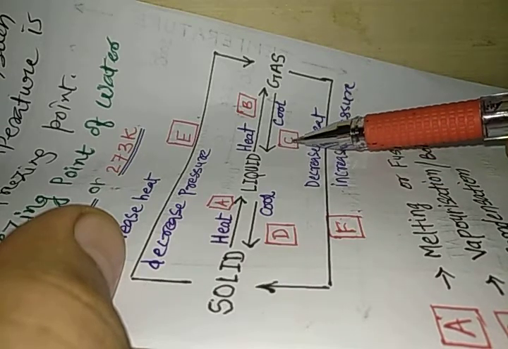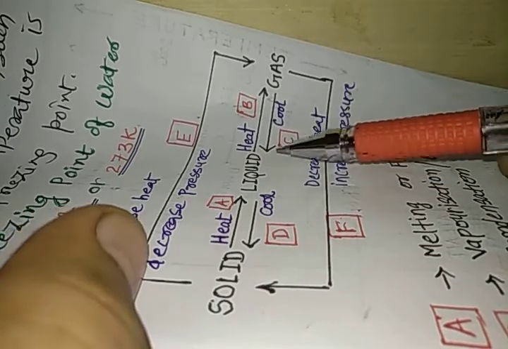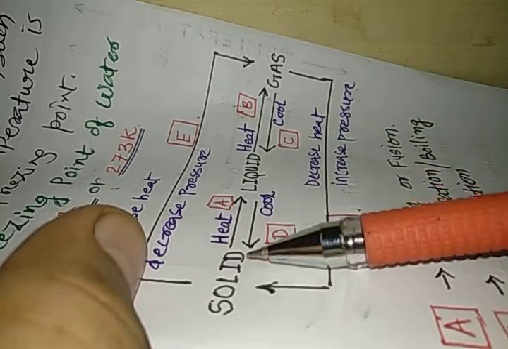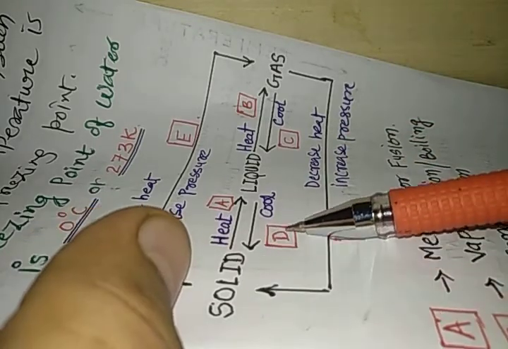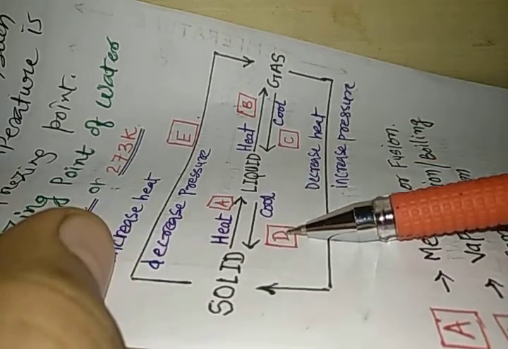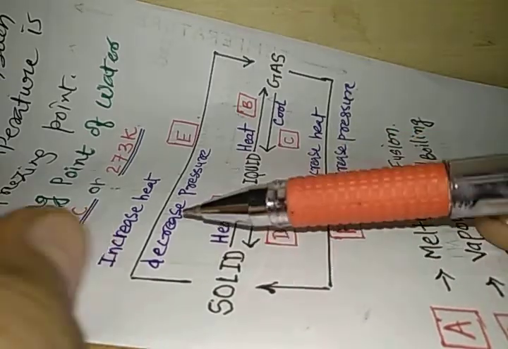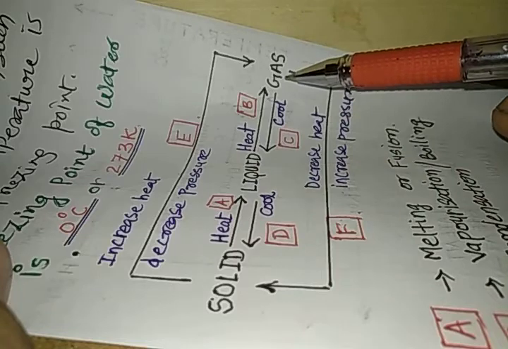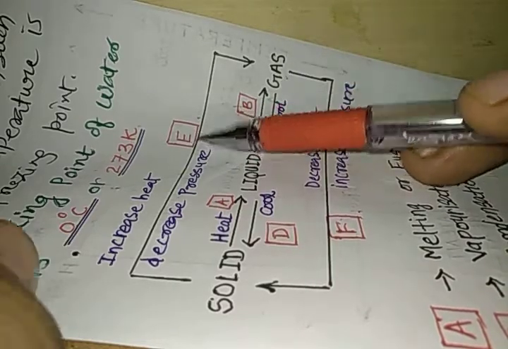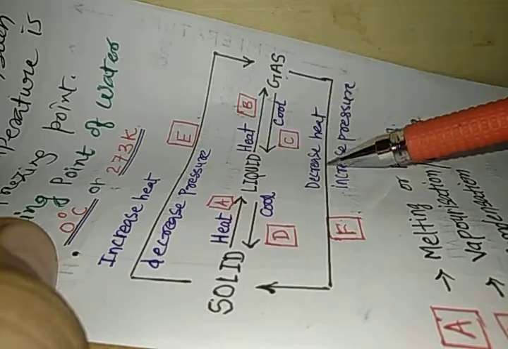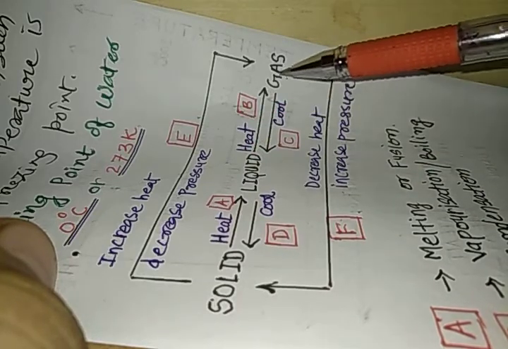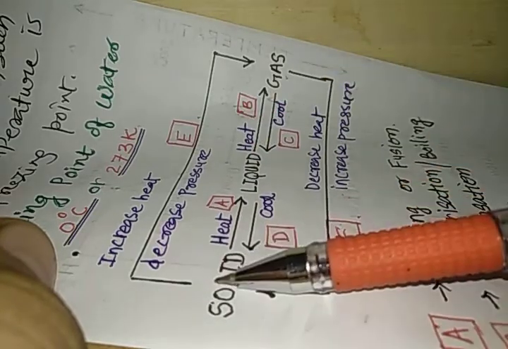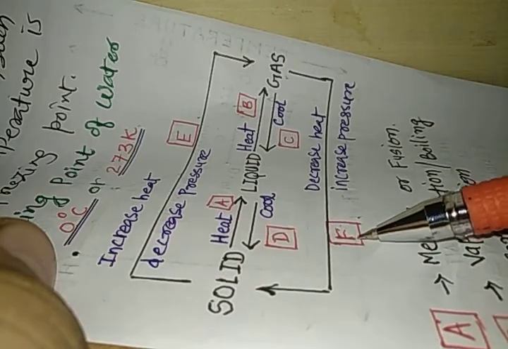The process is known as C. What is C? Liquids when cooled turn into solid. The process is known as D. What is D? Solid when heat is increased and pressure decreased turns directly into gas. This process is known as E. What is E? Gases when heat is decreased and pressure increased directly turn into solid. This process is known as F.